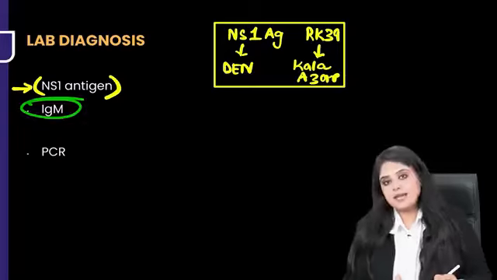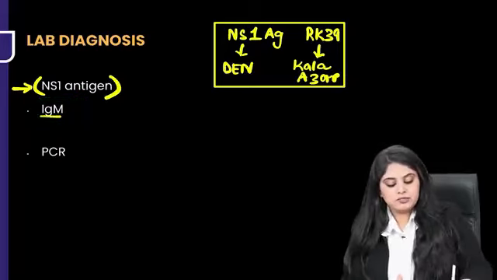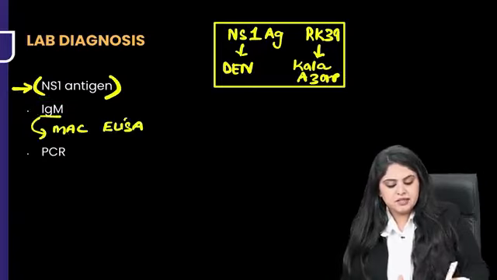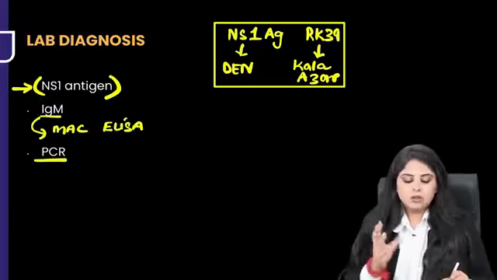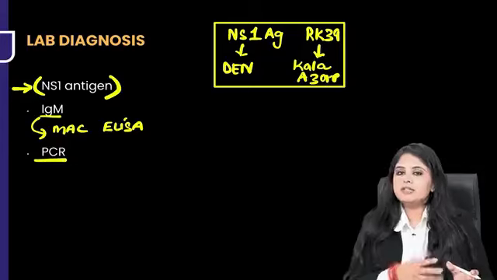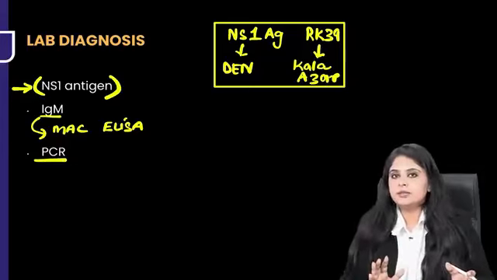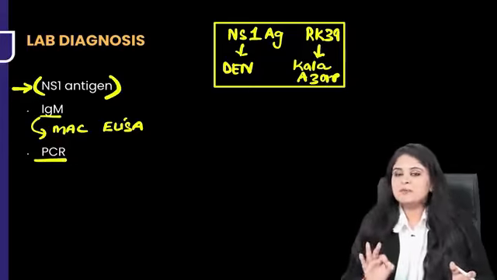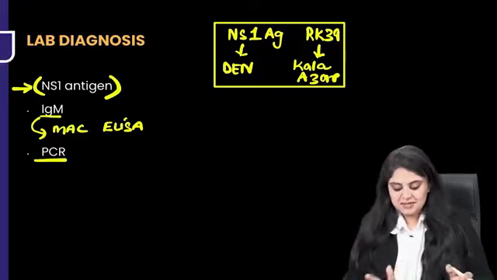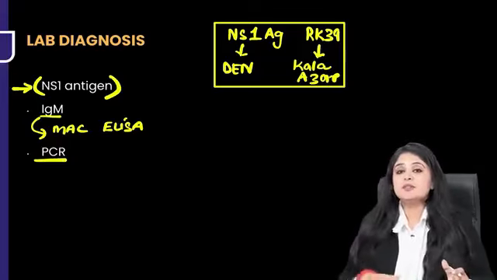Of course, you can do antibody testing also. Antibody testing is done for IgM using something known as MAC ELISA, but then nothing can beat genetics. Although for dengue, honestly, you don't need genetics because antigen antibody is good enough to make the diagnosis. But I had to copy paste PCR everywhere, and I have done that. I hope everyone's okay with this because all your arthropod-borne infections are sorted.